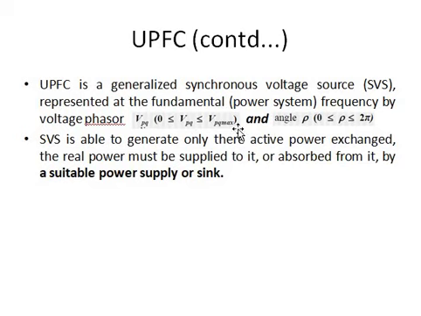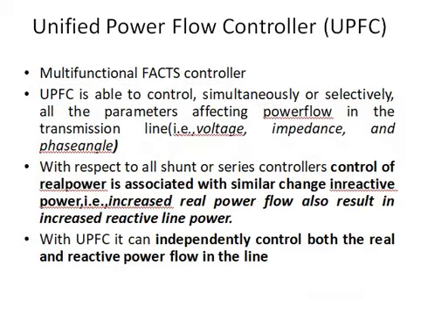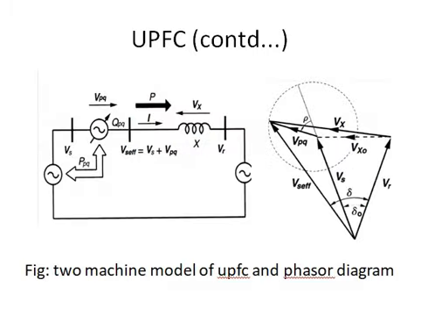Similarly, the phase angle of the injected voltage can be varied over a maximum range, that is 0 to 2 pi. 2 pi is 360 degrees over a circle. Complete compensation of this phase angle is possible, 0 to 2 pi. So this is the range of the VPQ values.